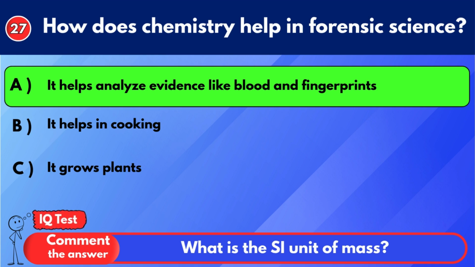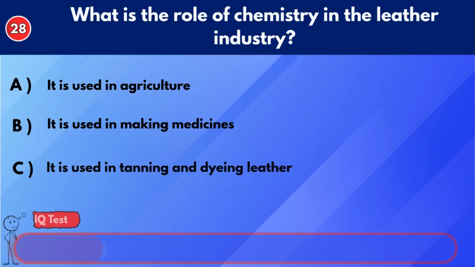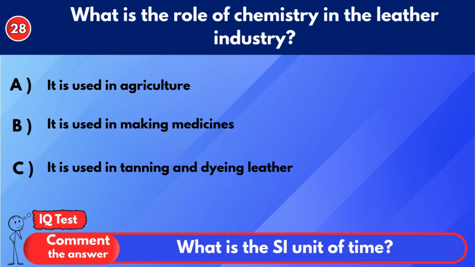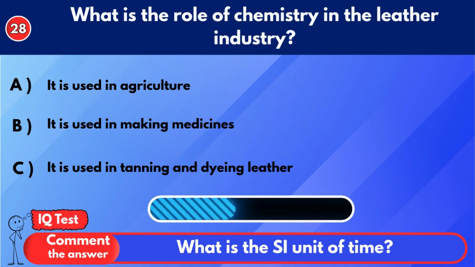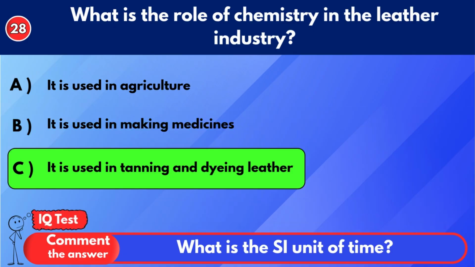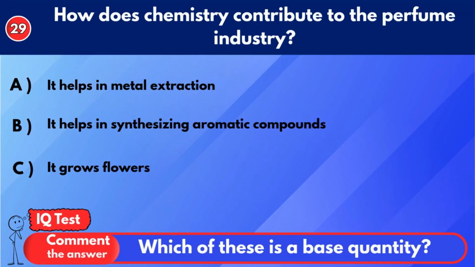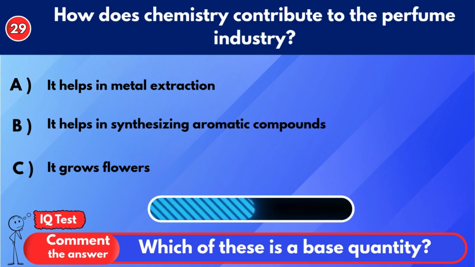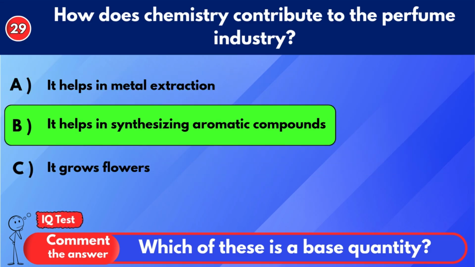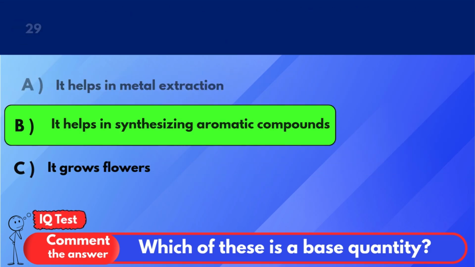It helps analyze evidence like blood and fingerprints. What is the role of chemistry in the leather industry? It is used in tanning and dyeing leather. How does chemistry contribute to the perfume industry? It helps synthesizing aromatic compounds.